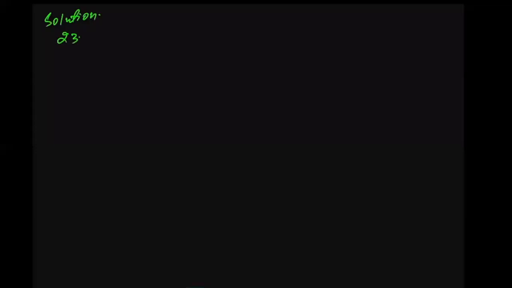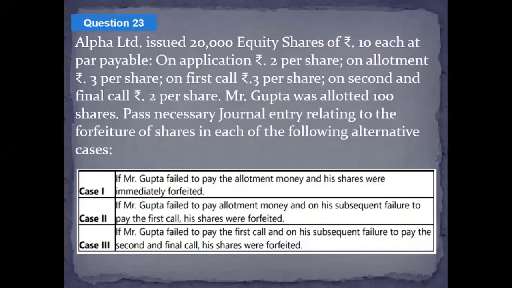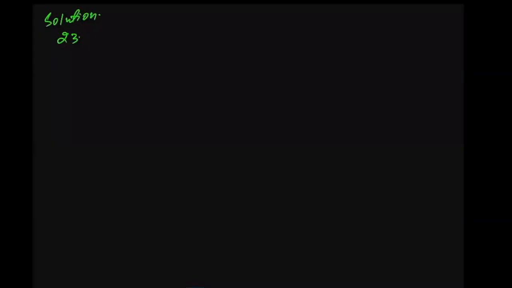Solution to question number 23. As this question says, the number of shares issued was 20,000, but regarding Mr. Gupta, it says that Mr. Gupta has been allotted 100 shares, for which Mr. Gupta did not pay the allotment money as per case 1, and his shares are being immediately forfeited.